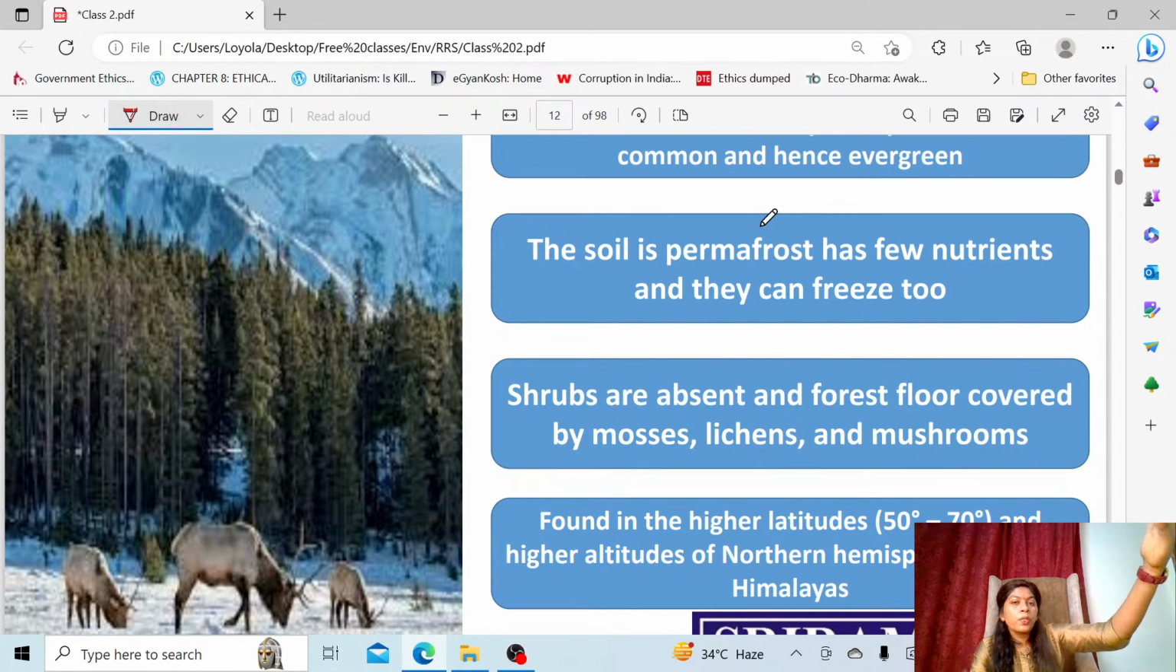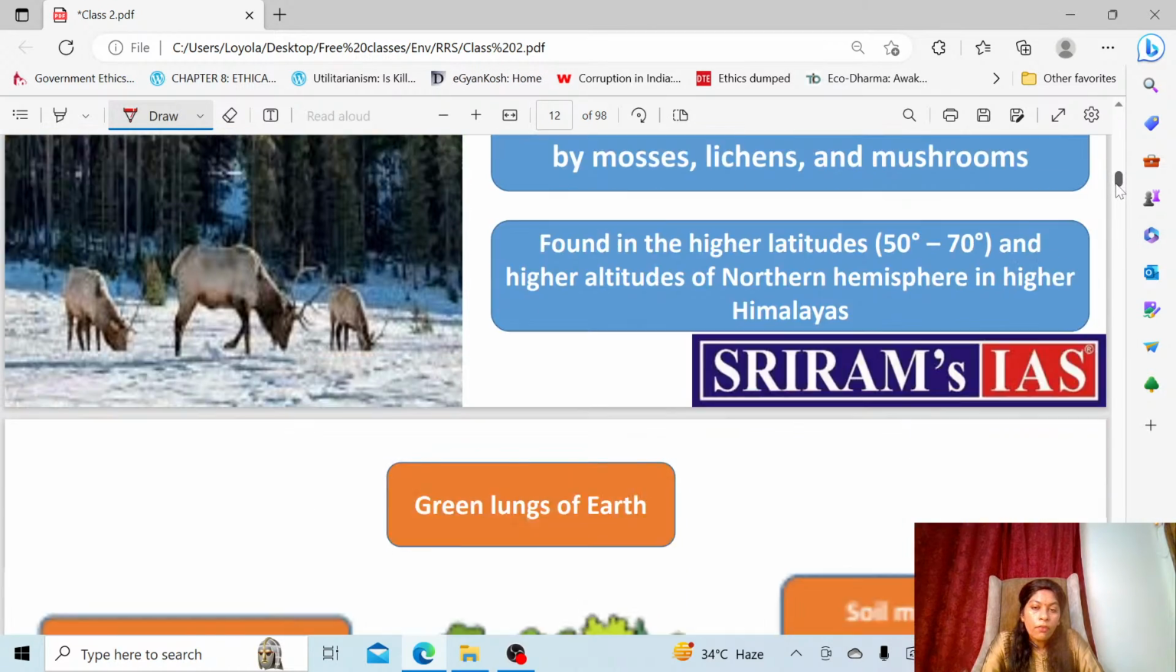Okay, since it is completely frozen, as I already told you, it is found in the higher latitudes, especially 50 degrees to 70 degrees latitude. That is only the subarctic region. And higher up, we have the North Pole, the South Pole, and the Himalayas as the third pole. So we all know the Himalayas also will have these types of forest. At the higher altitudes of the Himalayas, you can find them. Okay, this is how these forests exist.